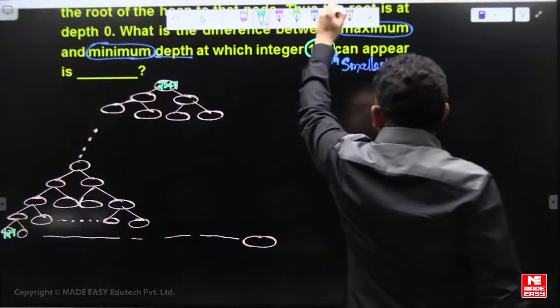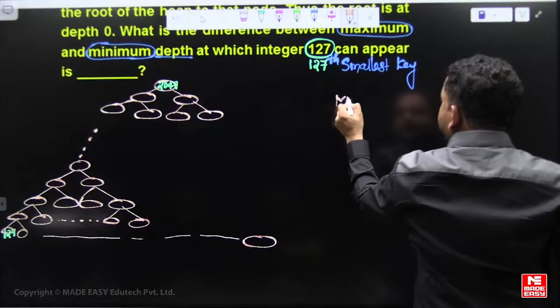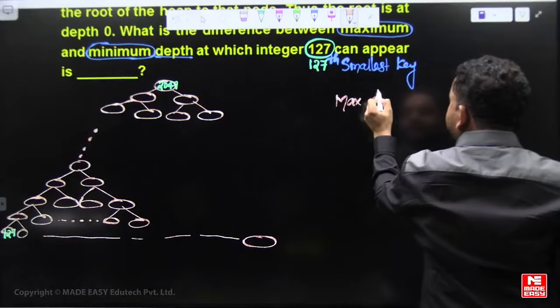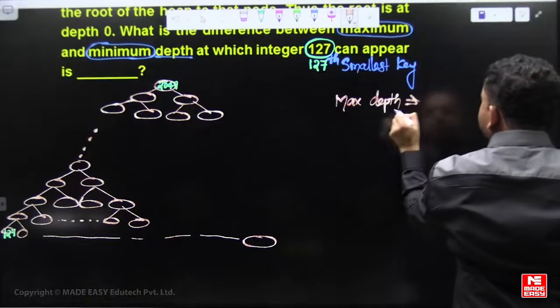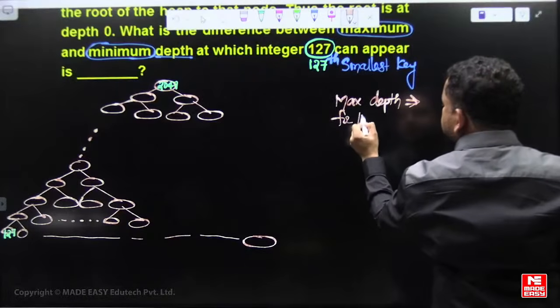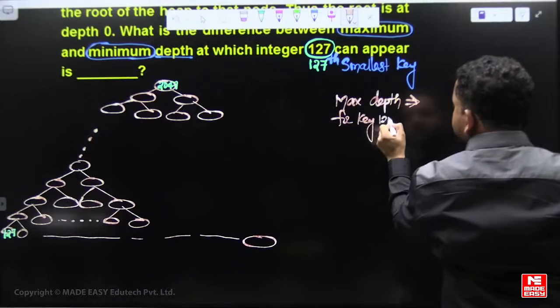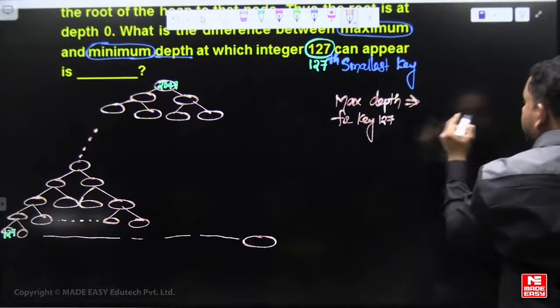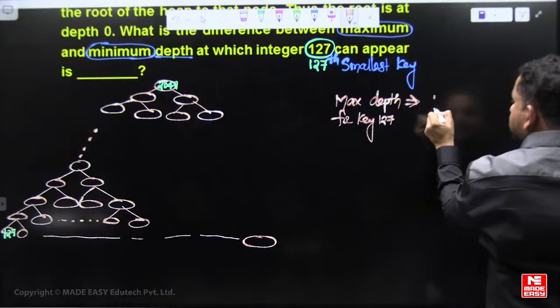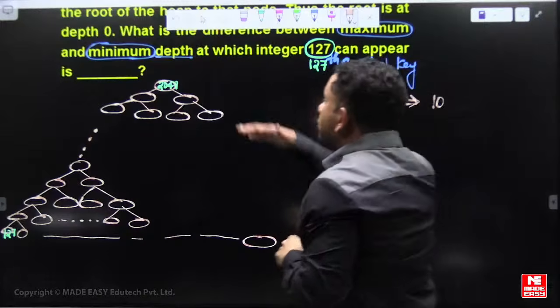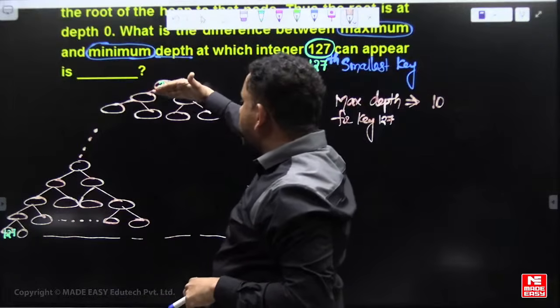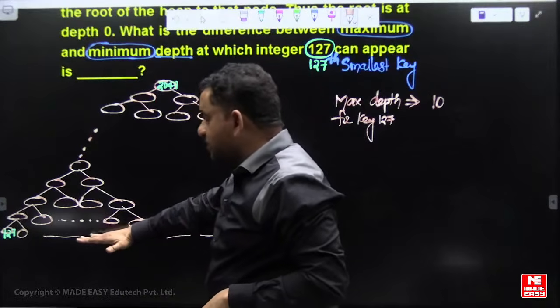That means the maximum depth for key 127 is 10. Root depth is 0, then 1, 2, and so on, up to depth 10.